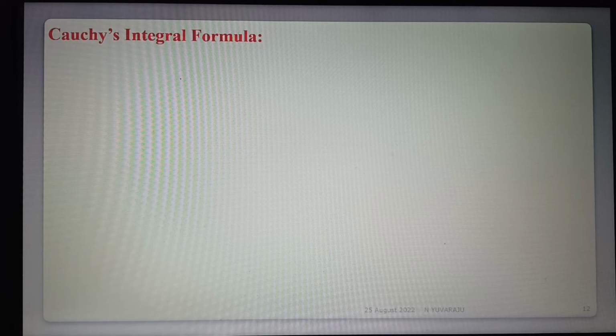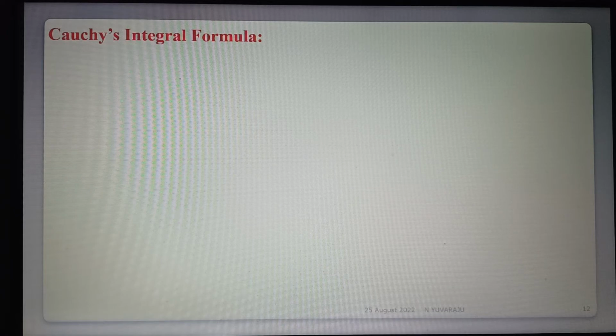Hi students, today we are discussing the topic Cauchy's integral formula. What is the statement of Cauchy's integral formula? How do we use this formula? What are we finding here? See the first statement here.